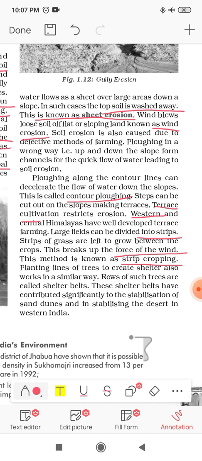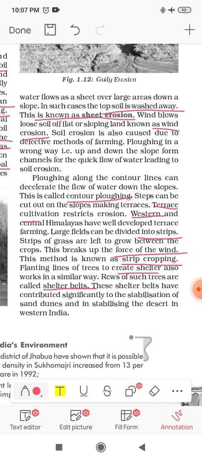Now, planting lines of trees to create shelter also works similarly. So if we create rows, and in the rows we plant tall trees, it will again help to break down the force of the wind, it will control the speed of the wind, and it will work like a shelter. Okay, these types of rows of trees are known as shelter belts.